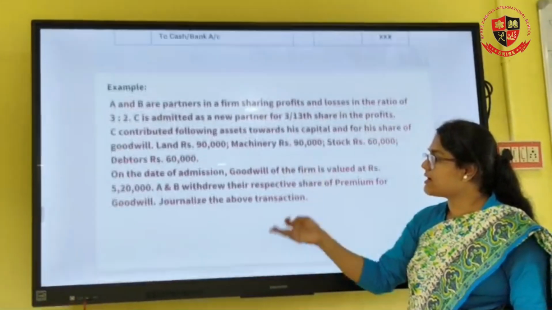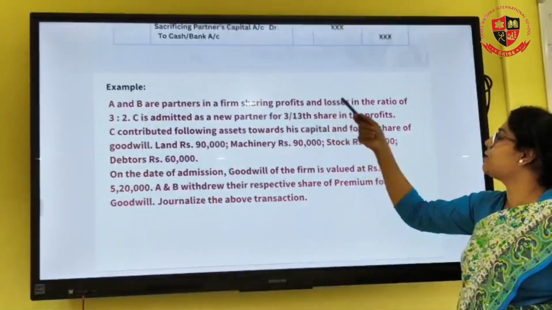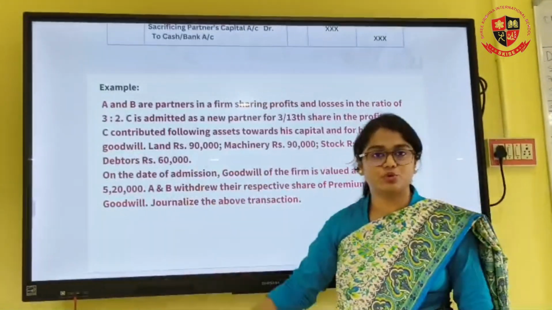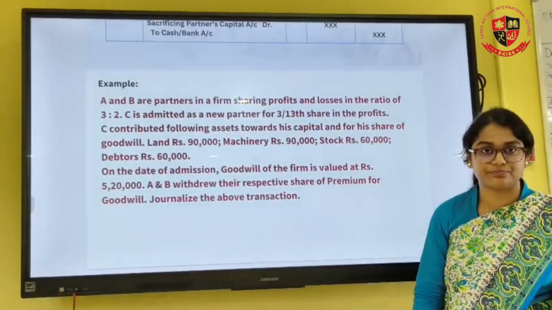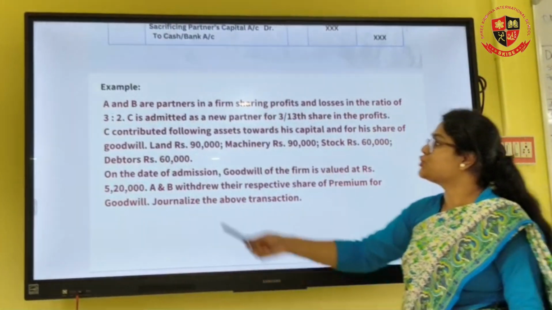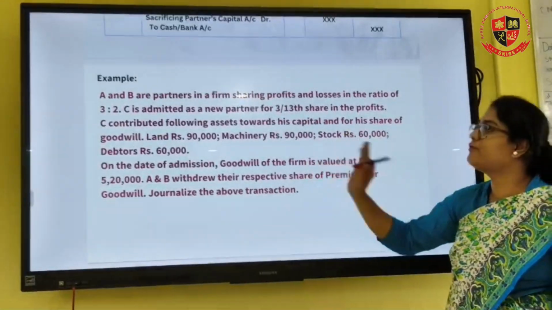Again, we'll take a small example. A and B are partners in a firm. They are sharing profits and losses in the ratio of 3:2. C is admitted as a new partner for 3/13th share in the profit. So C contributes the following assets towards his capital and his share of goodwill.